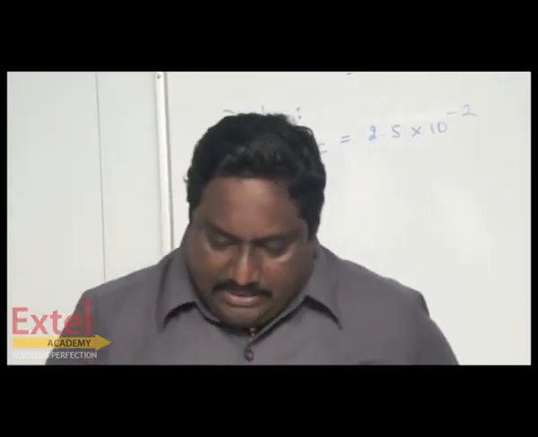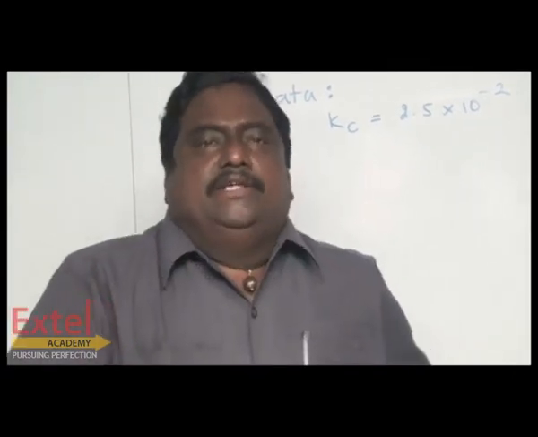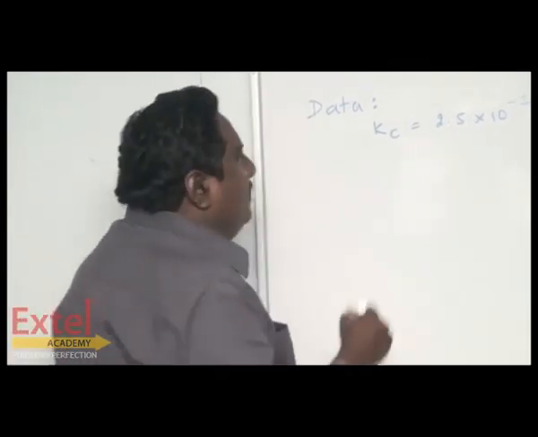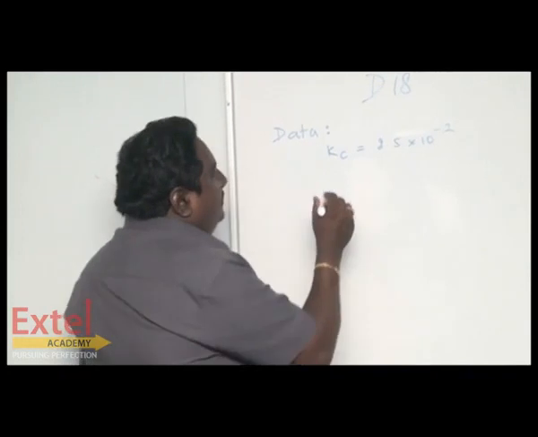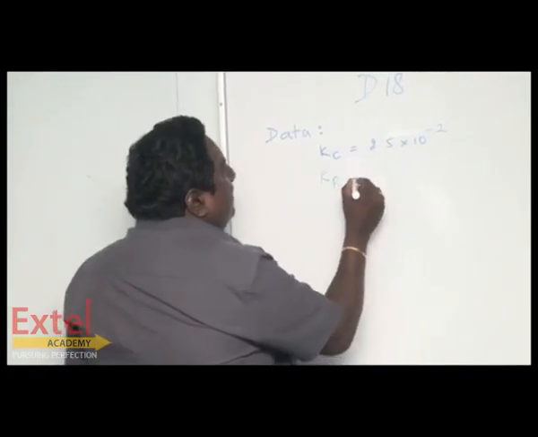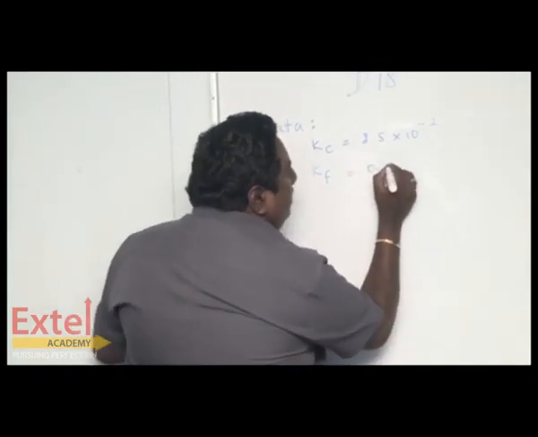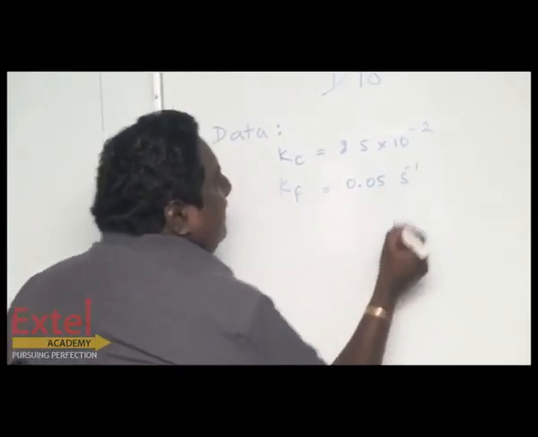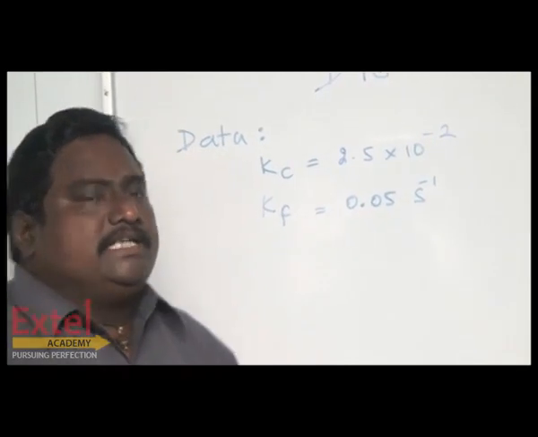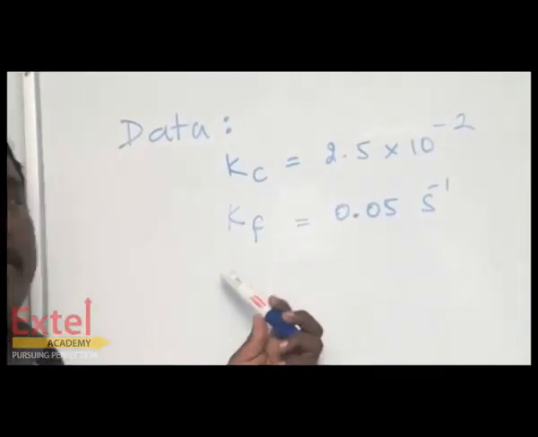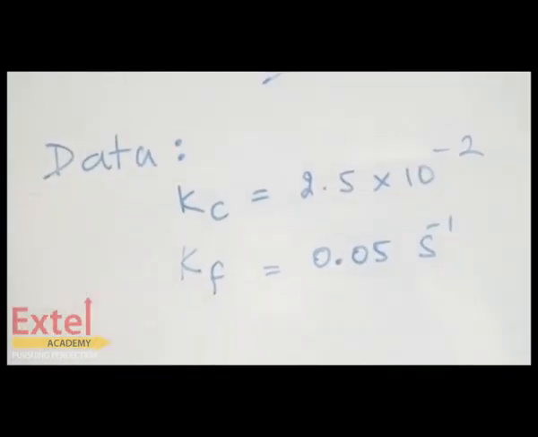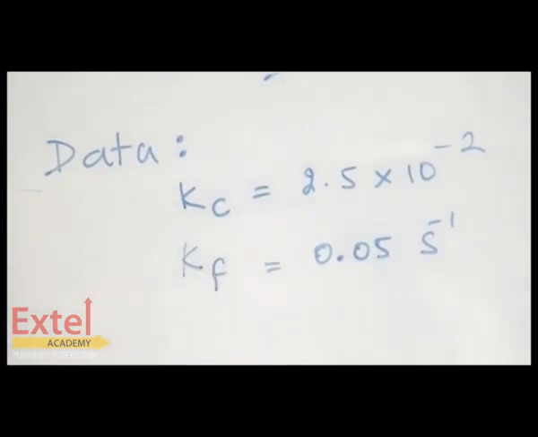Then the rate constant of the forward reaction is given. I told you, rate constant of forward means Kf. Kf is 0.05 s to the power minus 1. S to the power minus 1 is the unit of rate constant. I will come to that afterwards. Under chemical kinetics, it will be explained.